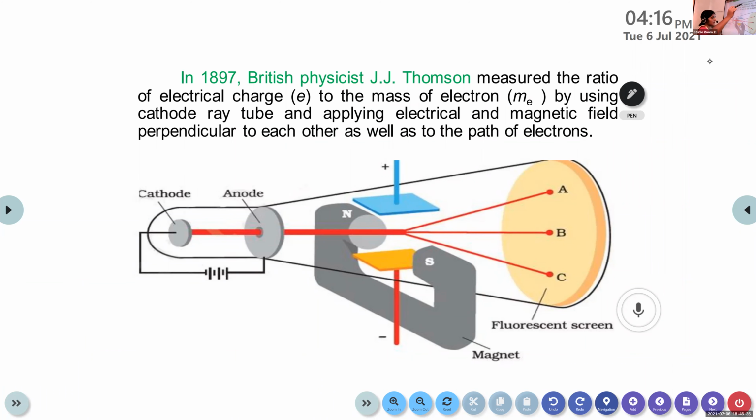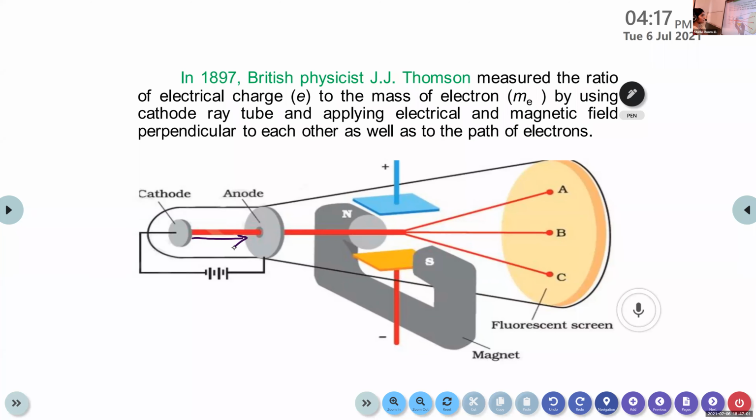This experiment was similar to the previous one. We have learned that in a cathode ray tube or discharge tube, the cathode rays or particles move from cathode to anode, right? Here also, in this discharge tube, the particles move from the cathode to the anode.